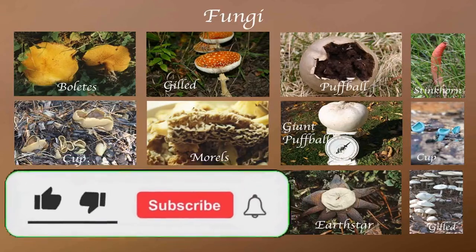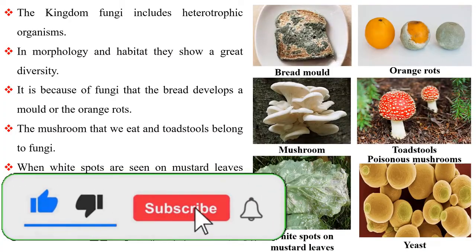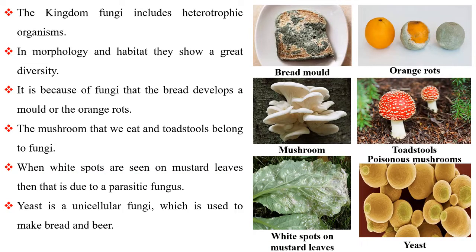Kingdom Fungi. The kingdom Fungi includes heterotrophic organisms. In morphology and habitat, they show a great diversity. It is because of fungi that bread develops a mold or the orange rots. The mushrooms that we eat and toadstools belong to fungi. When white spots are seen on mustard leaves, that is due to a parasitic fungus. Yeast is a unicellular fungus which is used to make bread and beer.